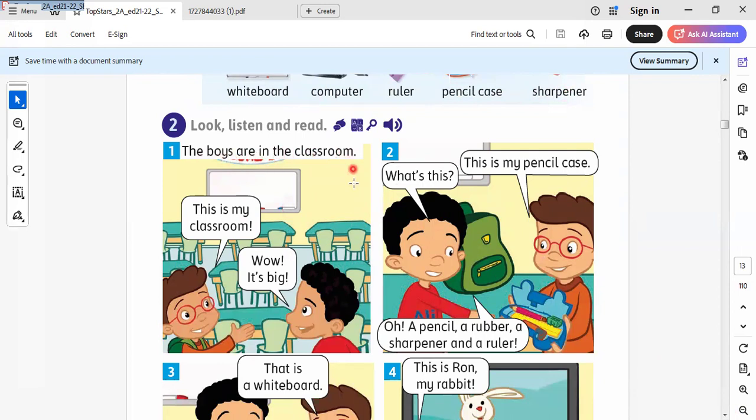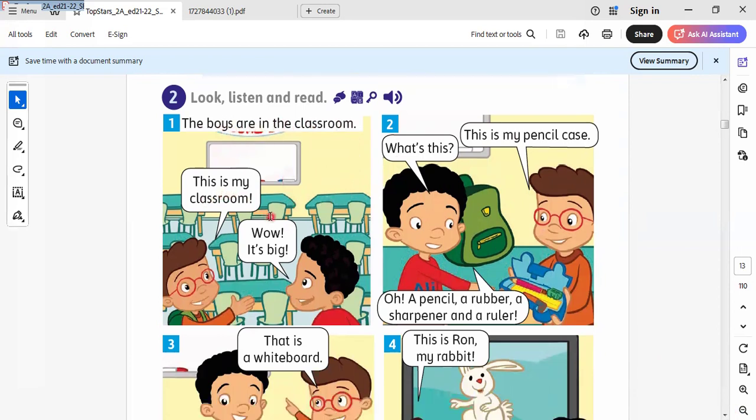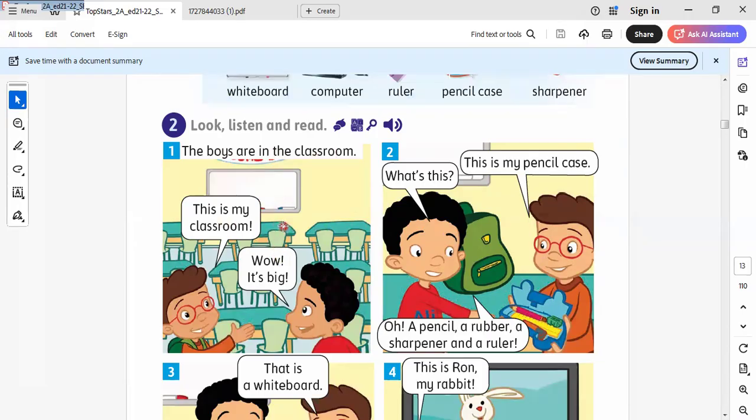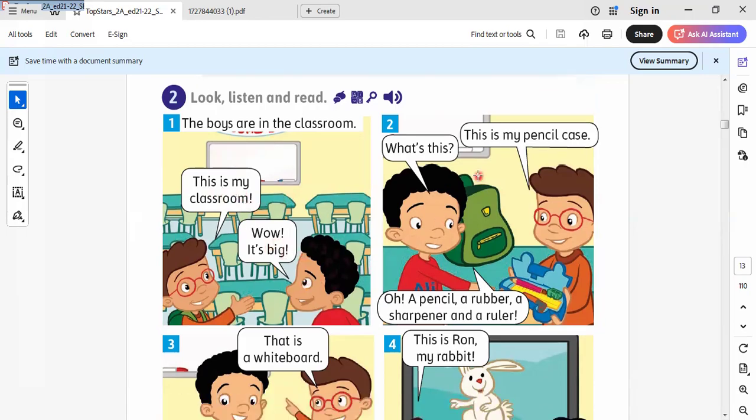The boys are in the classroom. These are the boys here in the classroom, and they describe everything in the classroom. This is my classroom. Wow, it's big.